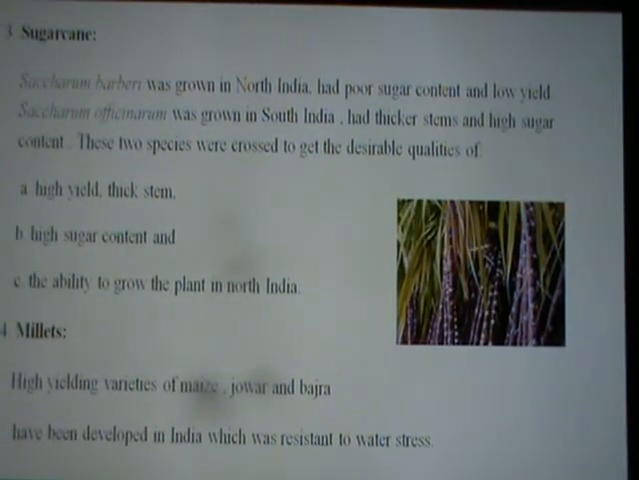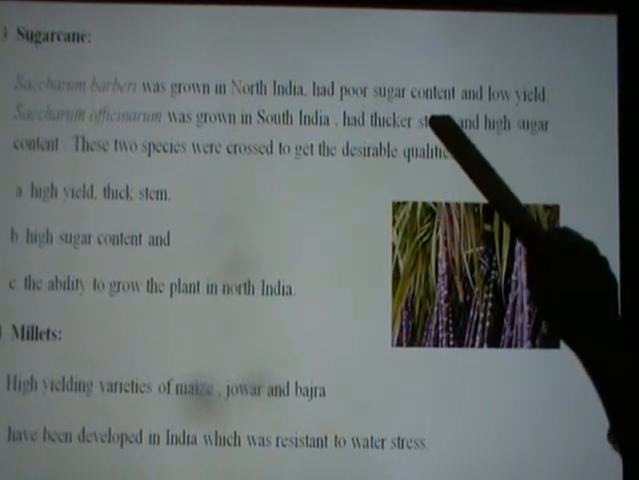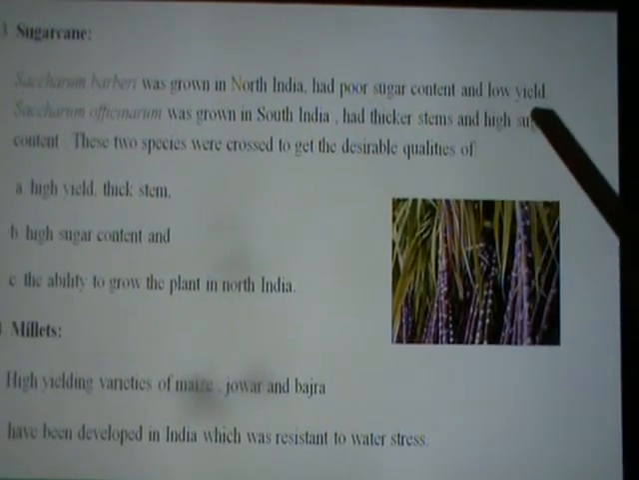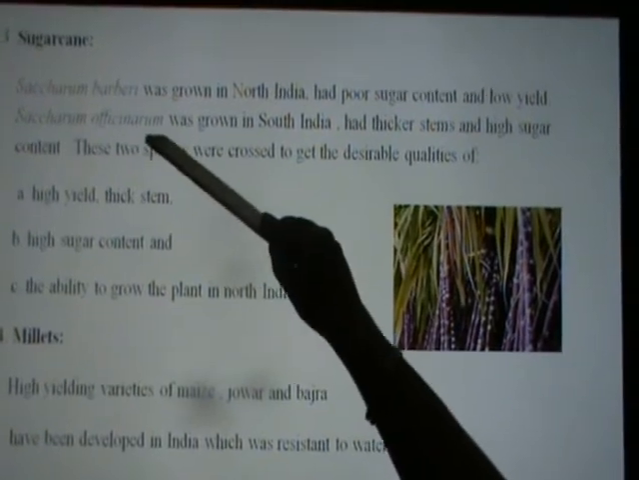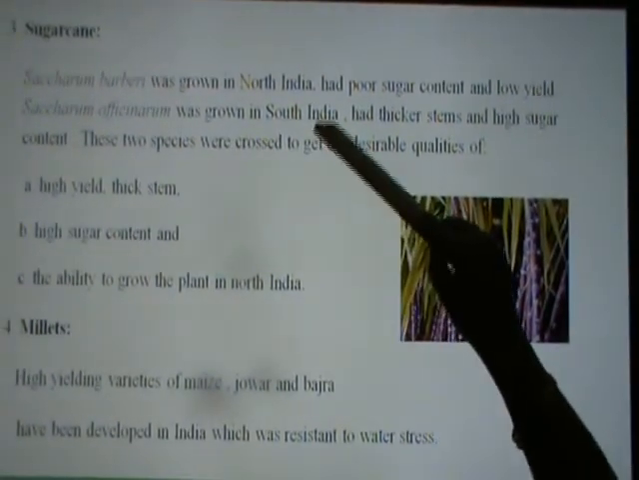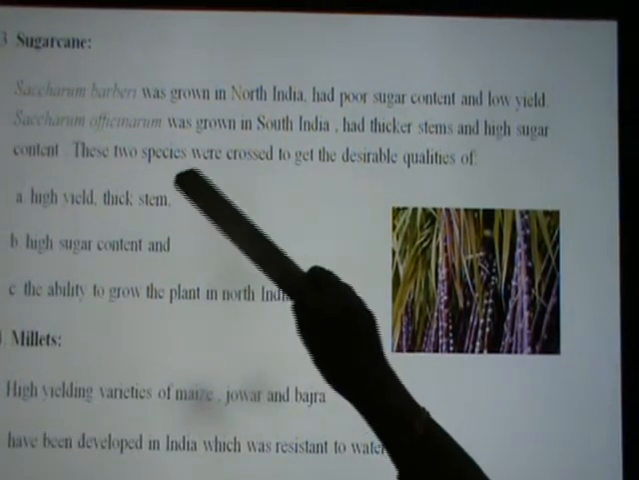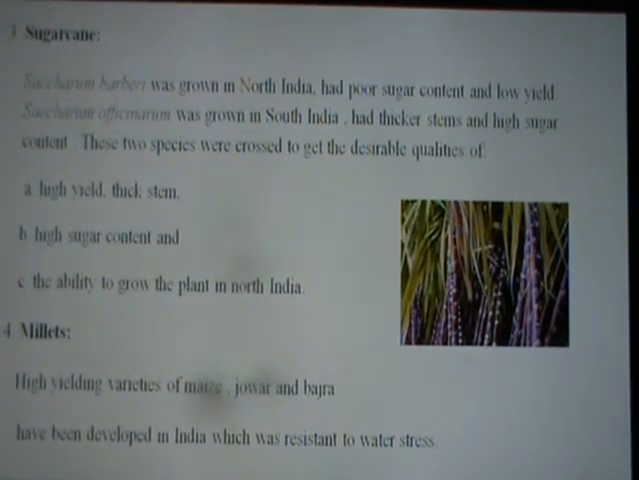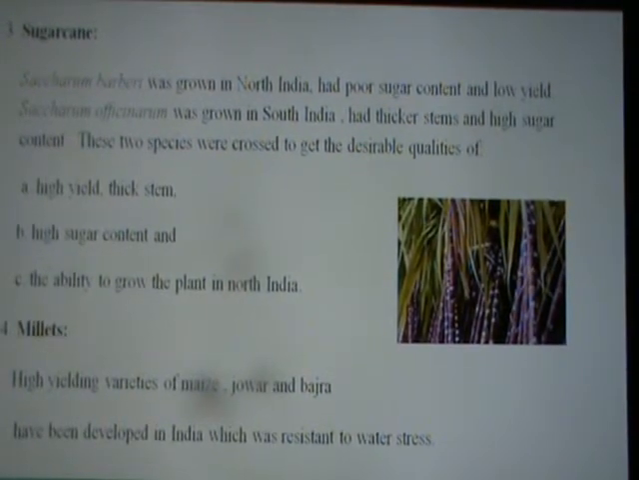Saccharum barberi was grown in North India, and had poor sugar content and low yield. It had a very small quantity of sugar and a very low yield. Whereas in the south, Saccharum officinarum was grown in South India. It had thicker stems and high sugar content. These two species were crossed to get desirable qualities, to get a better product.